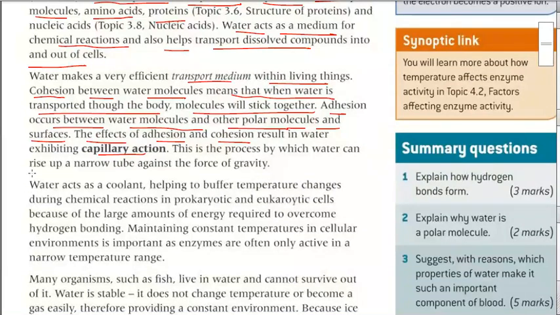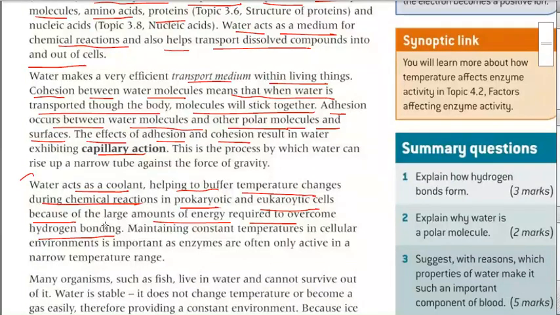Okay. Now water acts as a coolant. How can water act as a coolant? Whenever you put water onto a very hot pipe or anything, it will vaporize and hence the cooling will take place. So water acts as a coolant, helping to buffer temperature changes during chemical reactions in prokaryotic and eukaryotic cells, because of the large amount of energy required to overcome hydrogen bonding.